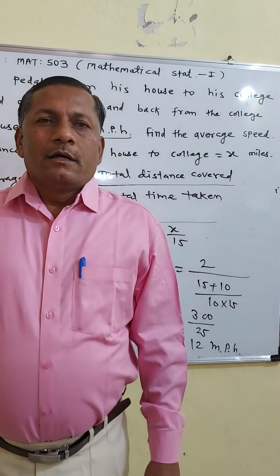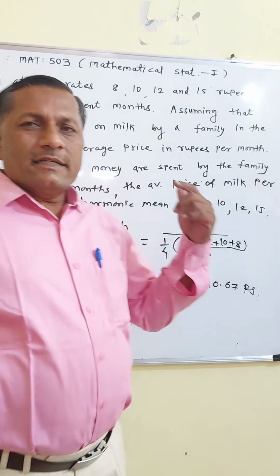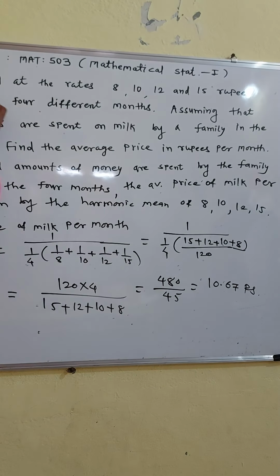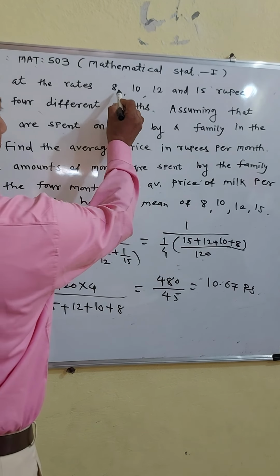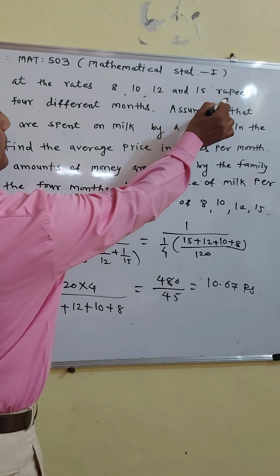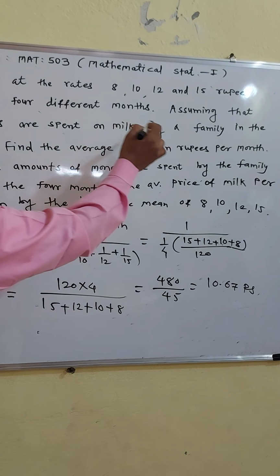Now we see the next example. Example 3. Milk is sold at the rates of 10, 8, 12 and 15 rupees per liter in 4 different months.